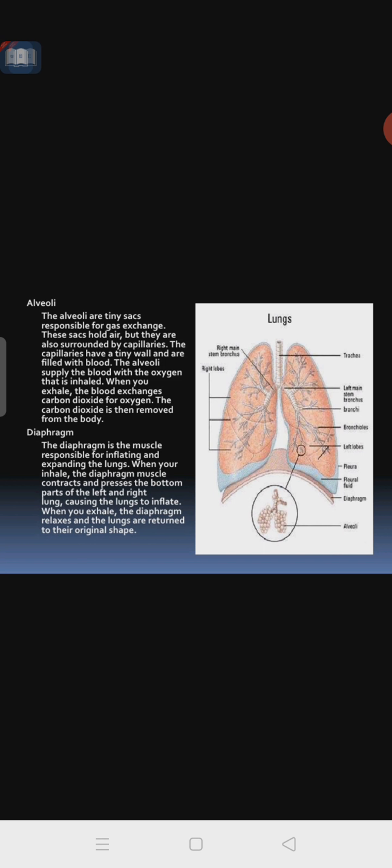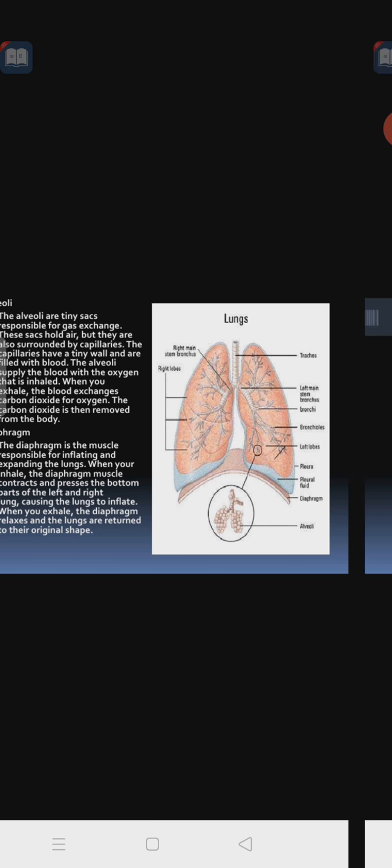When you inhale, the diaphragm muscle contracts, pulling on the bottom parts of the left and right lungs, causing the lungs to inflate. When you inhale, the expansion takes place immediately. When you exhale, the diaphragm relaxes and the lungs return to their original shape. So the expansion and the contraction or relaxation of the lungs occurs due to the presence of the diaphragm, with the help of inhaling and exhaling of the gases.